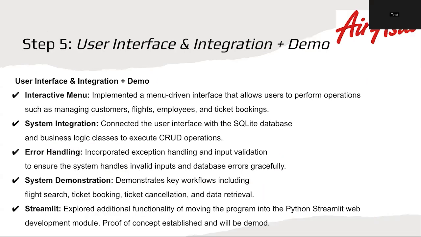So the user interface and integration: we have an interactive menu, implementing a menu-driven interface that allows users to perform operations such as managing customers, flights, employees, and ticket booking. We have system integration connecting the user interface with the SQLite database and business logic classes to execute CRUD operations. We put in error handling so that the system doesn't just crash if something unexpected is entered. We have a demonstration that we will go into next to show how everything works.